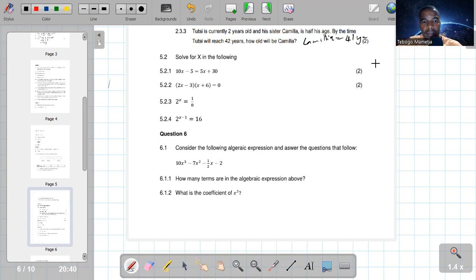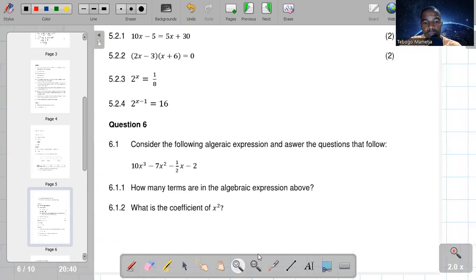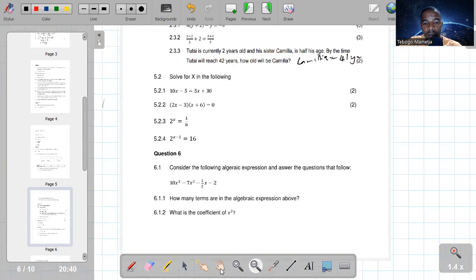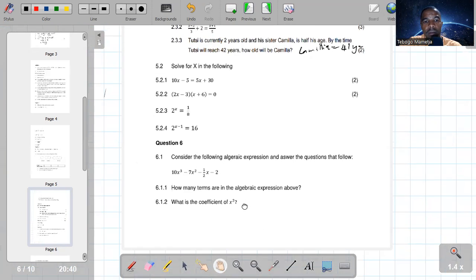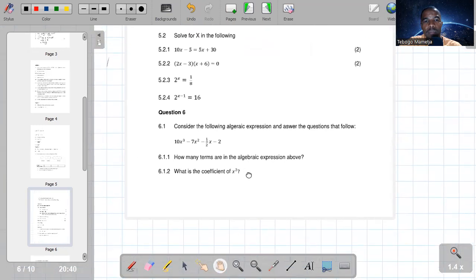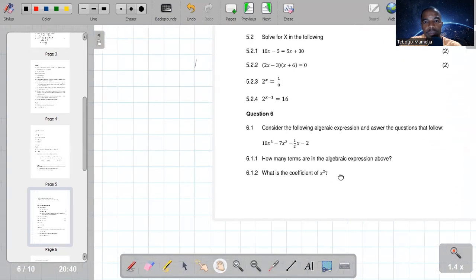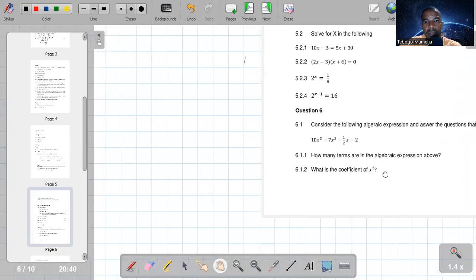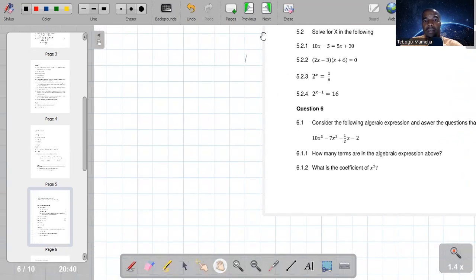The next one, guys, let me push it up. Okay, let me push it also to the right so that I will have space to work out there.